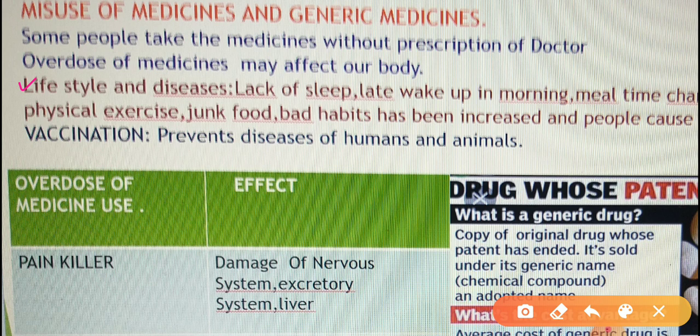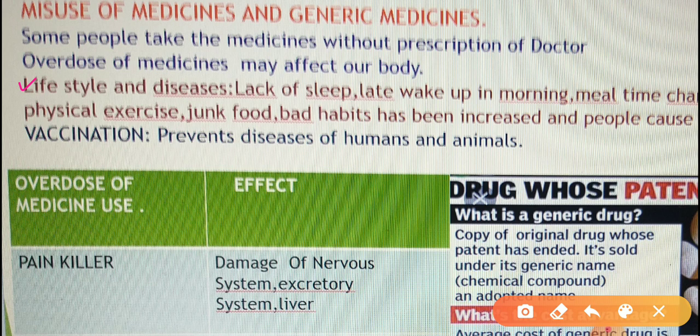And last is vaccination. Vaccination is important to prevent infections from various diseases. There are so many vaccines, polio vaccines, rabies vaccines are also available. The government is now working on corona vaccines. It is now being developed in various industries or departments. It will come soon, and it will be given to everybody all over the world.